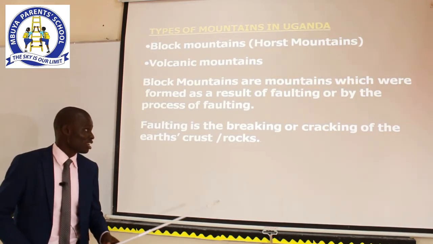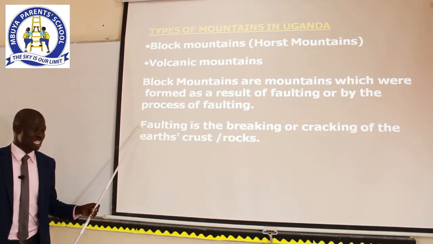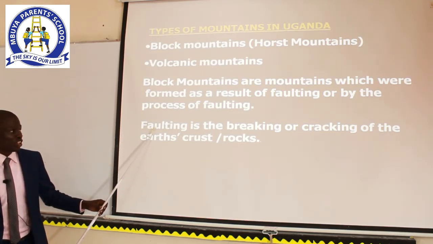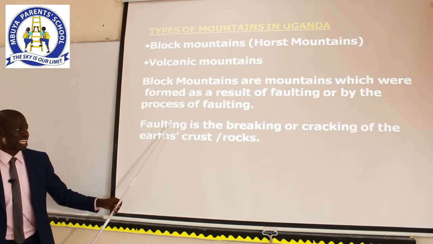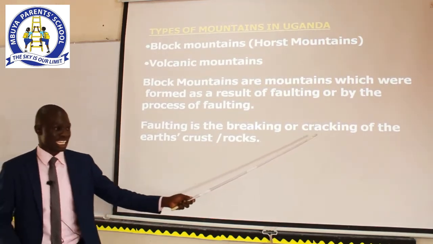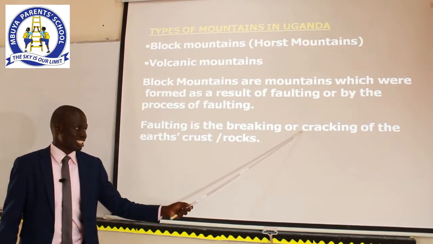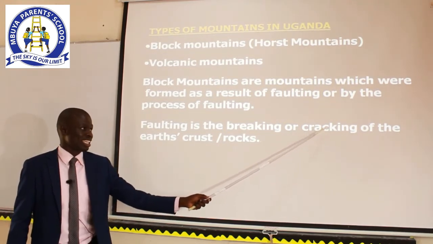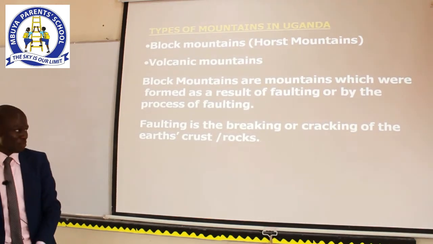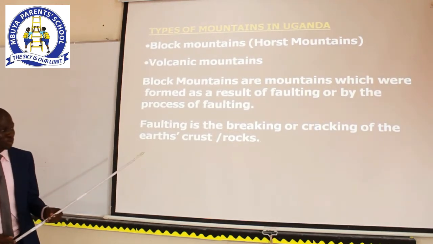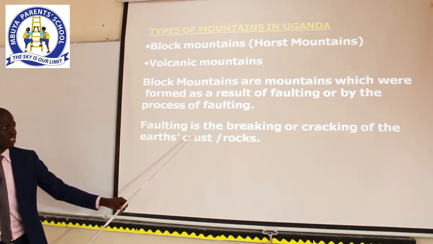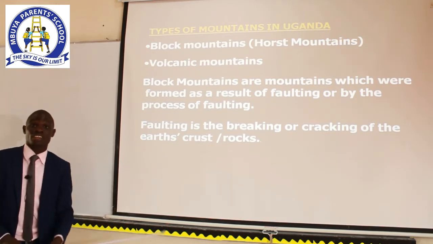Can we spell the word faulting together? Faulting. F-A-U-L-T-I-N-G. Faulting. Another word is cracking. C-R-A-C-K-I-N-G. Cracking. Another word we shall spell here is crust. C-R-U-S-T. Crust.